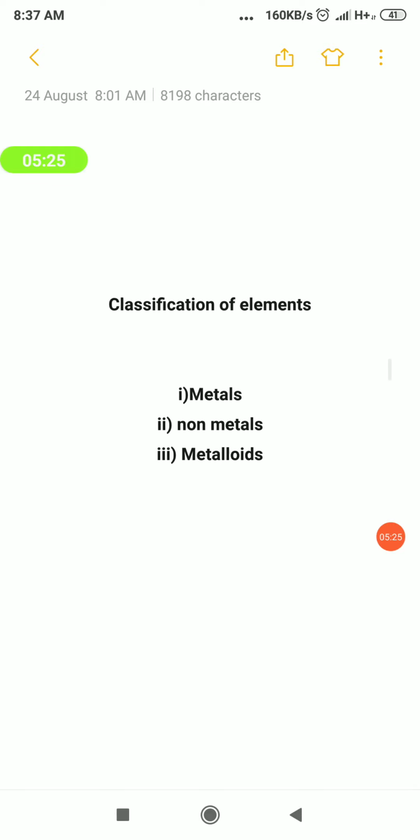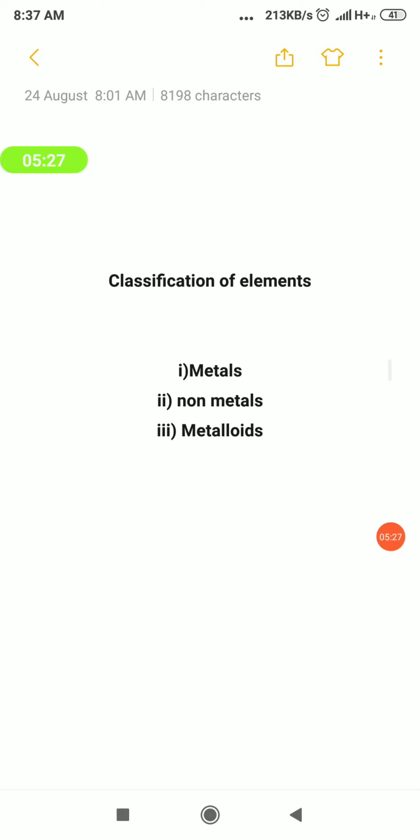Okay, then we are going to see how elements are classified. We have three types of elements. Elements can be categorized into three different types: metals, metalloids and non-metals. So how are elements classified? Into three types: metals, non-metals and metalloids. Let us see one by one.